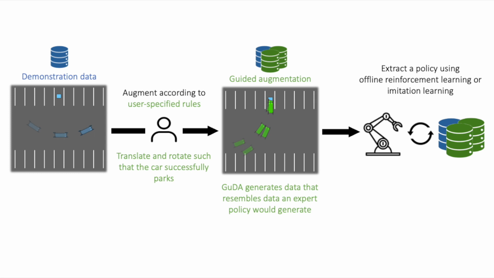Since offline reinforcement learning and imitation learning methods perform best with expert data, GuDA imposes a series of user-defined rules on the data augmentation process to ensure we generate expert-quality augmented data. In this example, GuDA translates and rotates the car such that it successfully parks.